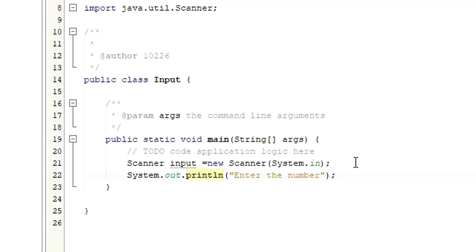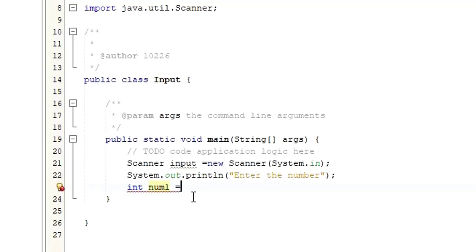Now this message will be popped to the user. Now I have to collect that input that was entered by the user. So in order to collect that input, I'm going to create a variable. Whatever the user is going to enter is a number. So that number is an integer data type, right? Integer data type. Now it's a data type, I need to create a variable. Let's say num1